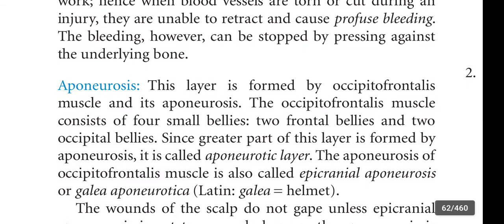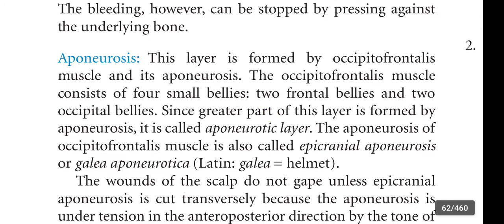Next, coming to aponeurosis. This layer is formed by the occipitofrontalis muscle and its aponeurosis. The occipitofrontalis muscle consists of 4 small bellies, two frontal bellies and 2 occipital bellies.